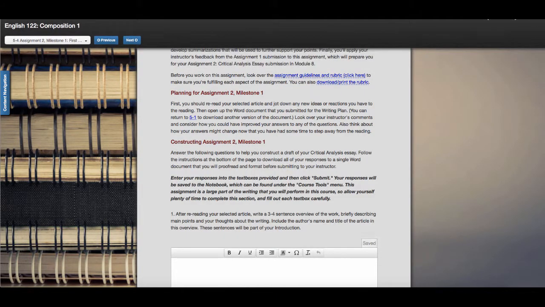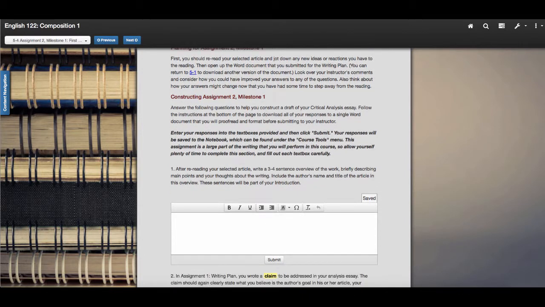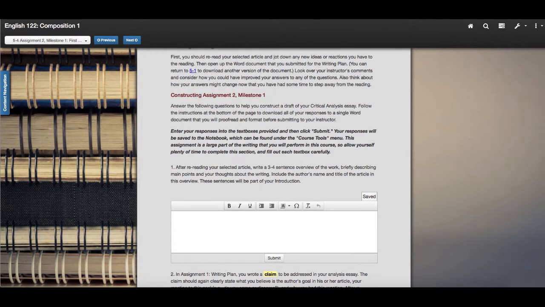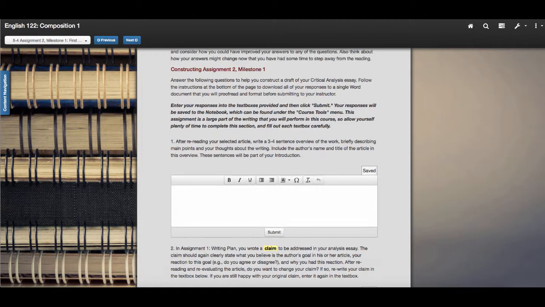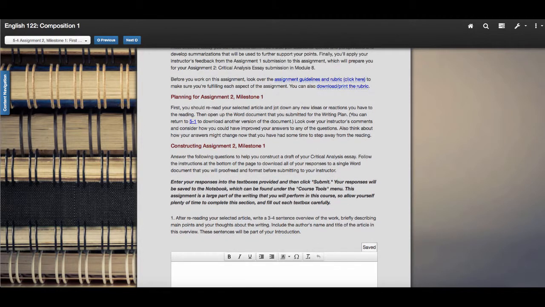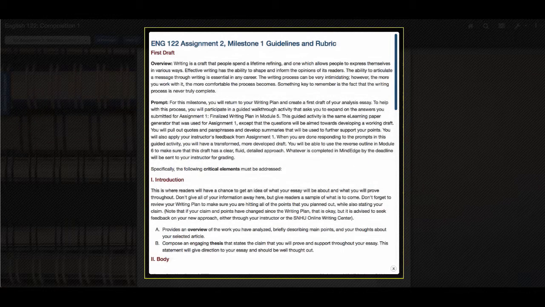I want to go over this with you because these boxes can be a little bit misleading. These boxes tell you what to include in them, but what you are writing is your first draft of your paper. So you shouldn't have things like, I intend to whatever. You should actually do it. So make sure that you're paying close attention to that. Let's look at the assignment guidelines and rubric.